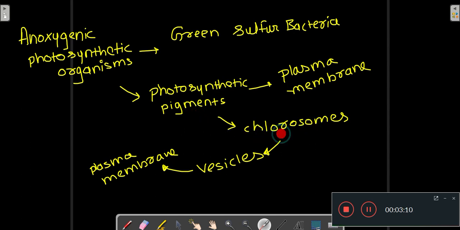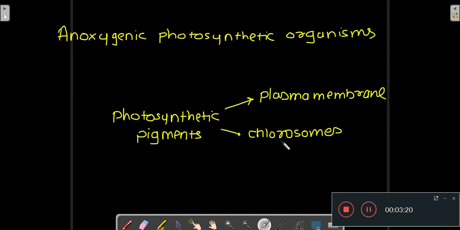Okay, chlorosomes are the vesicles which are attached to the plasma membrane. In these two places the photosynthetic pigments occur. So in your anoxygenic photosynthetic organisms, which are mostly prokaryotes, the photosynthetic pigments occur in the plasma membrane and in chlorosomes.